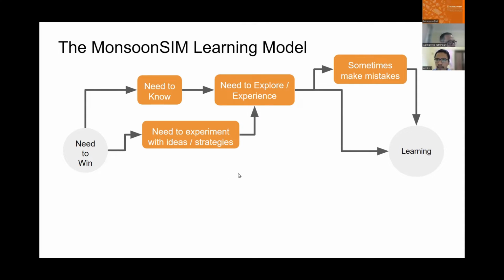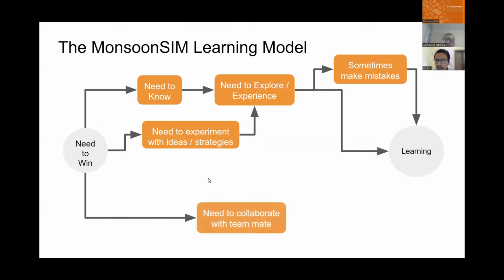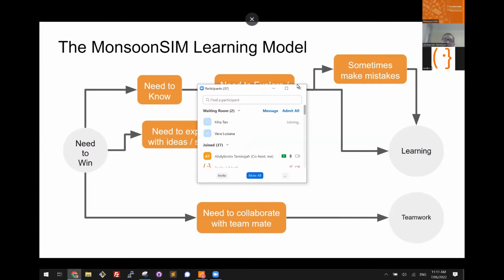There, they need to explore and experience again, and the same thing goes: they sometimes make mistakes and then they learn. Then there is a need to collaborate with teammates, because MonsoonSIM is a team game. Therefore, they also appreciate the power of teamwork, and they learn through teamwork.